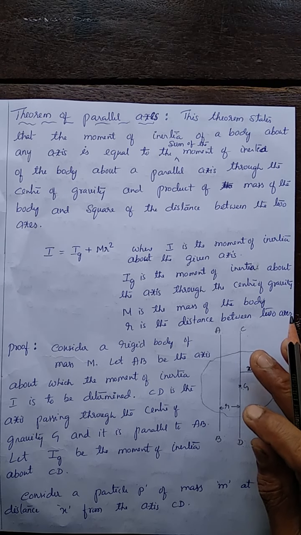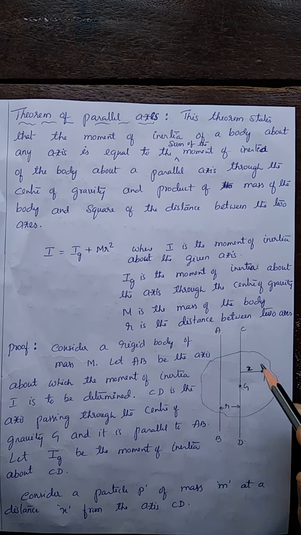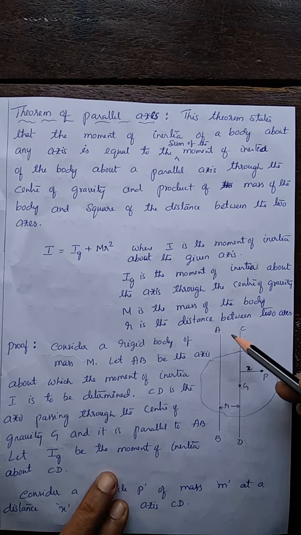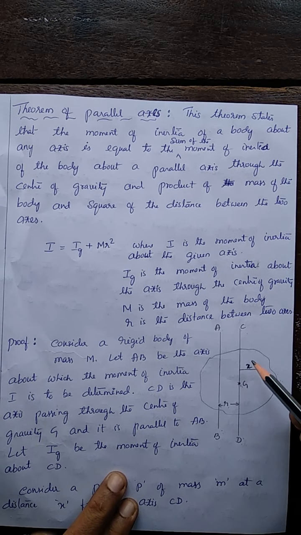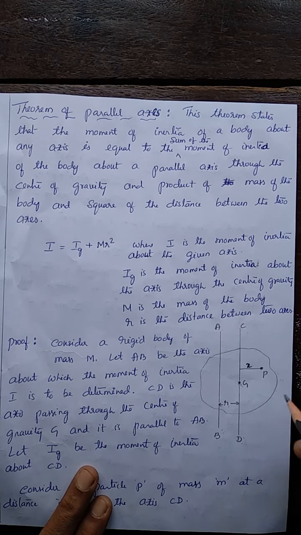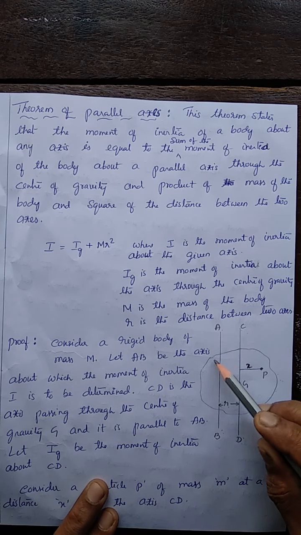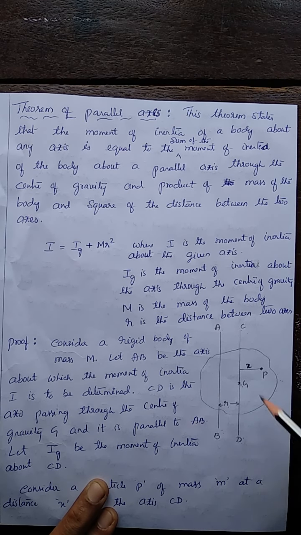Now this theorem of parallel axis gives the moment of inertia of this body about the axis AB. Using this theorem, we can find out the moment of inertia of this rotating body about the axis AB.